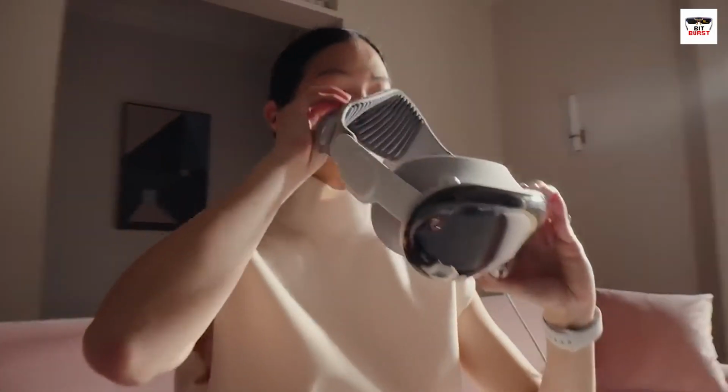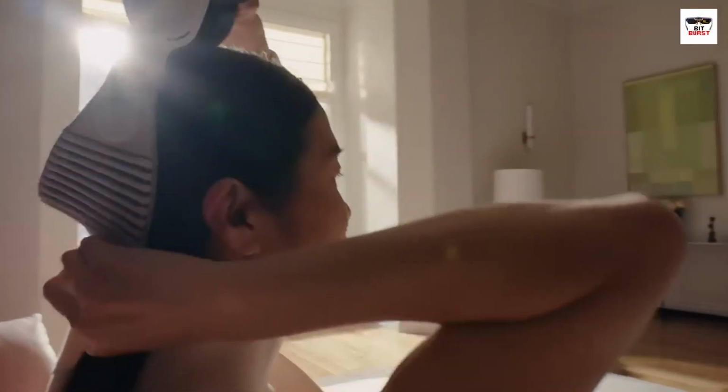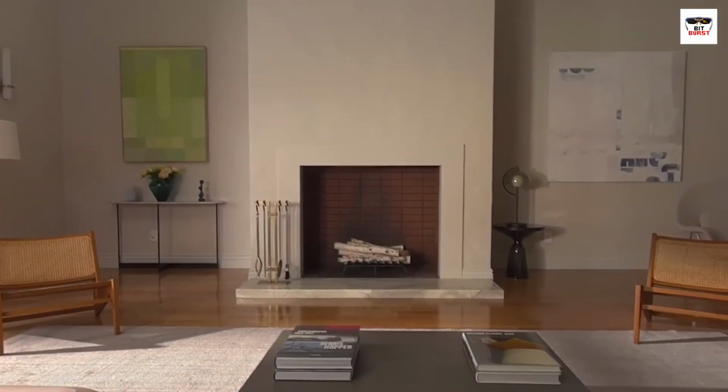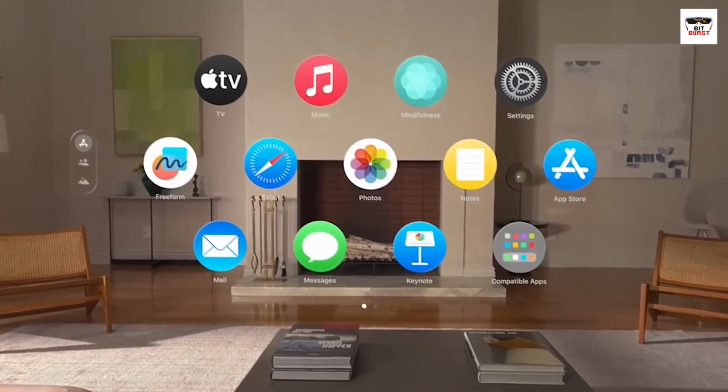Have you ever dreamed of a world where digital content leaps off the screen into the space around you? A world where 3D objects and virtual environments exist alongside the real physical one?